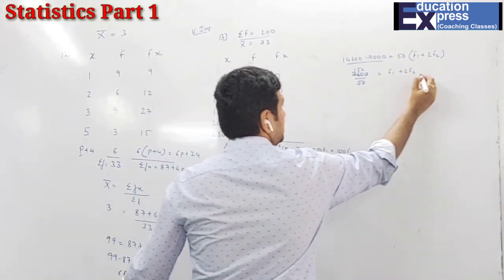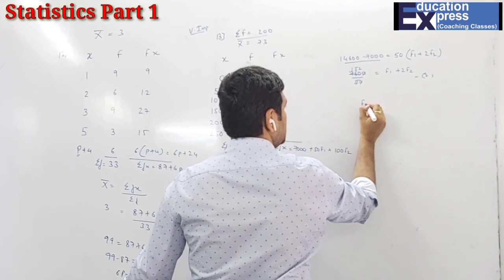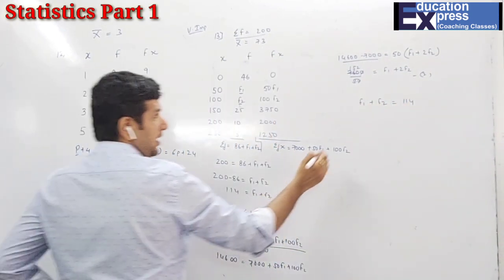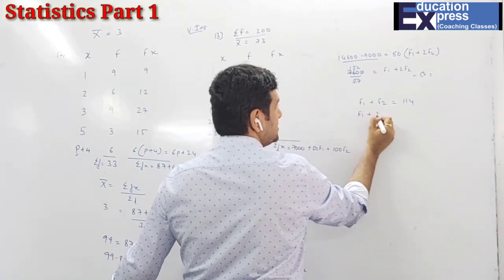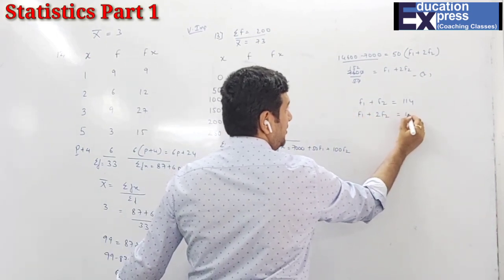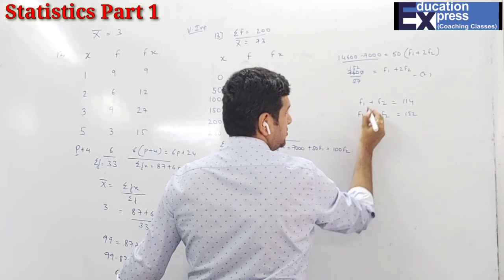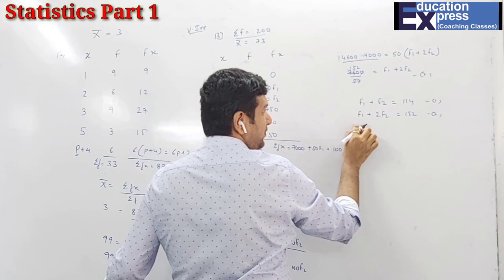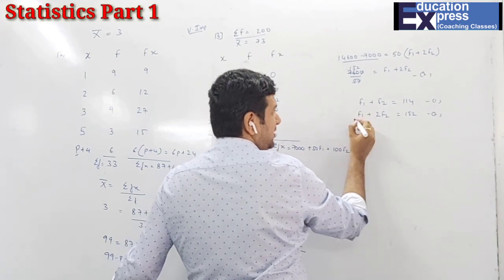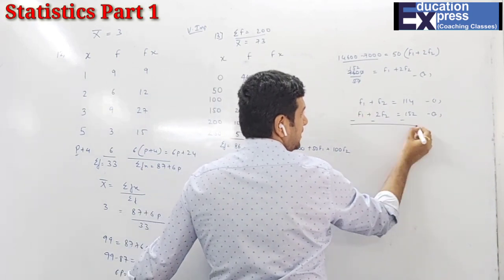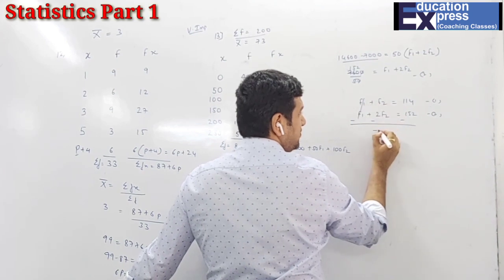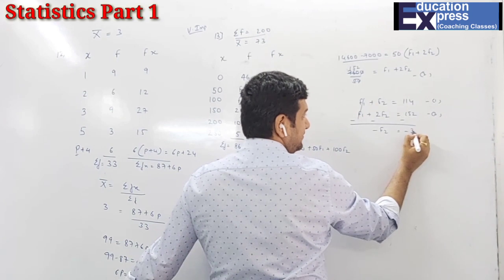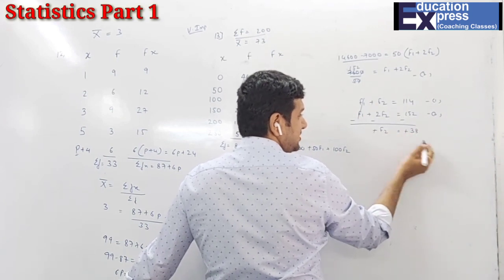So the first equation was f1 plus f2 is 114, and the second equation is f1 plus 2f2 is 152. So now students, obviously this is a simultaneous equation, and the coefficient of f1 is the same, and the signs are also the same. To eliminate this you have to subtract. So f1 will get cancelled. f2 minus 2f2 is minus f2. This equals minus 38. Minus will get cancelled. f2 is 38.